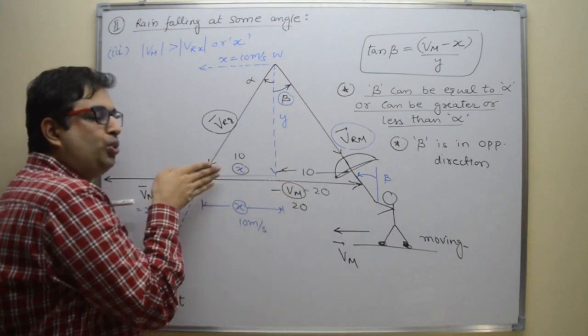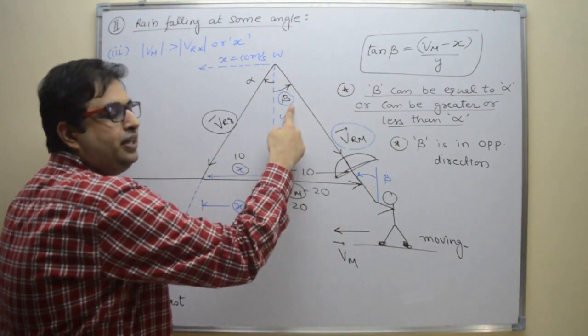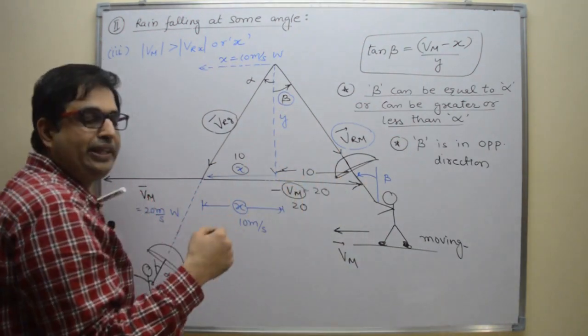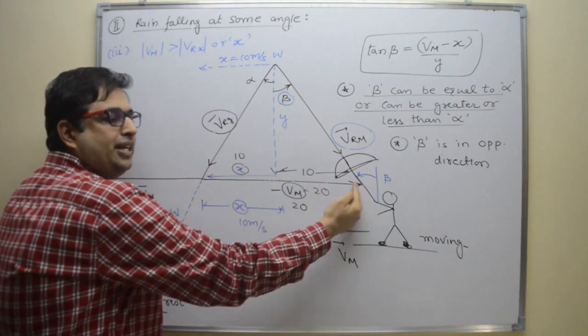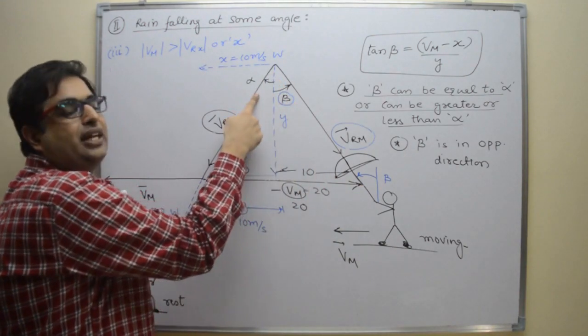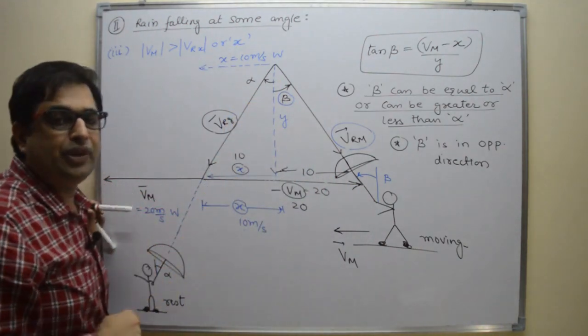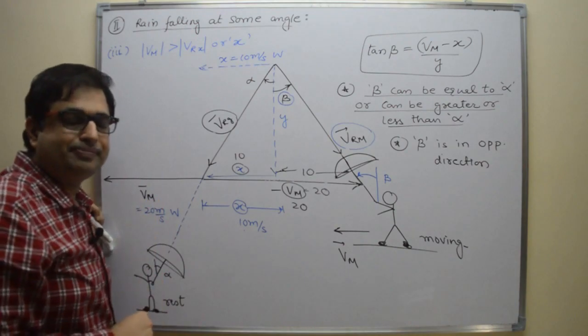If Vm is more than 20, then it will come here. Then angle beta will be more than alpha. If Vm is less than 20, then it will reach here. Then beta will be less than alpha. Right? I hope you understood this concept.